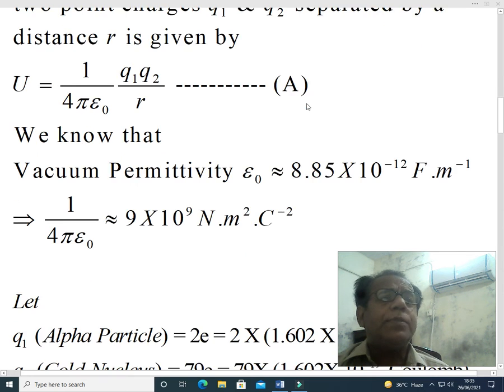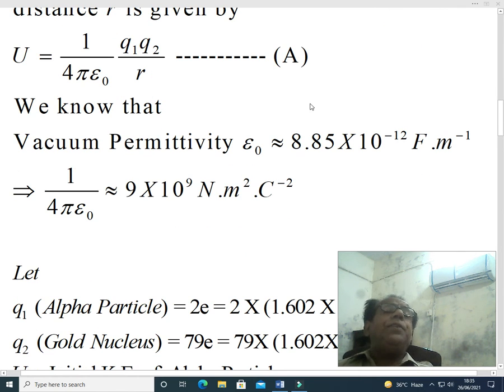Now dear students, we know that vacuum permittivity epsilon naught is approximately equal to 8.85 times 10 to the power minus 12 F per meter. Here F does not mean femto, here F means farad, farad per meter.